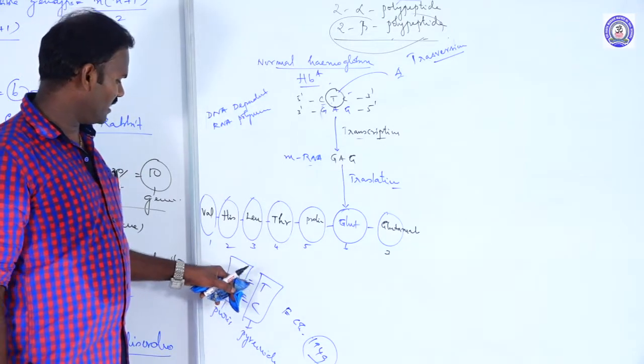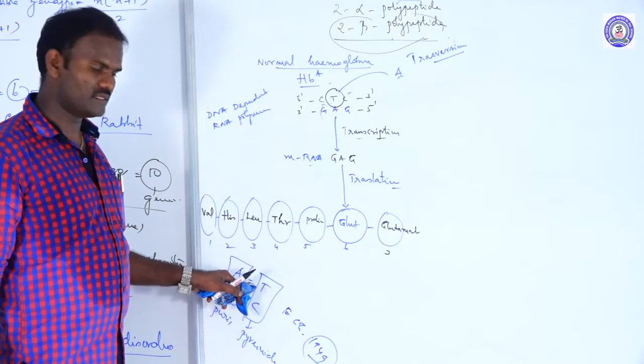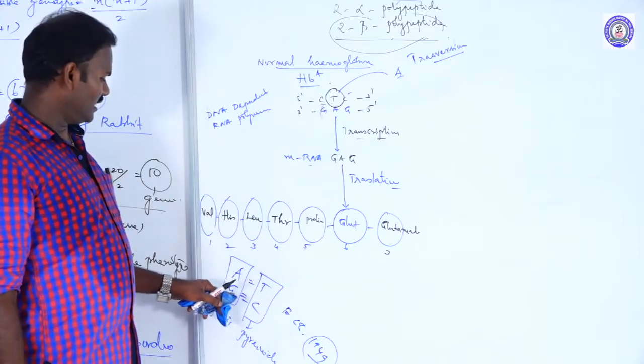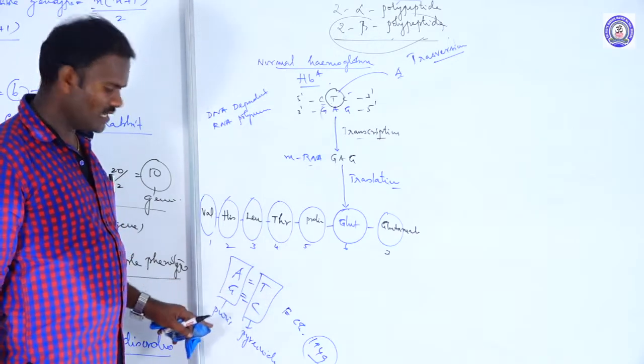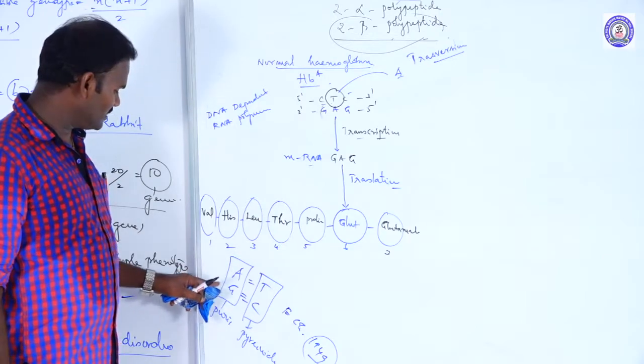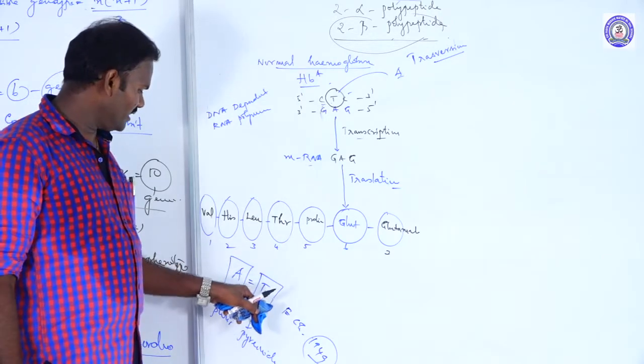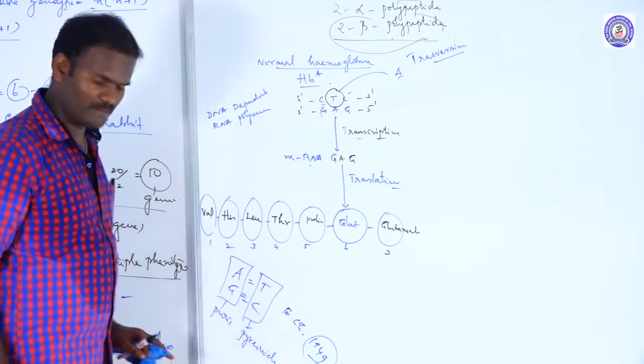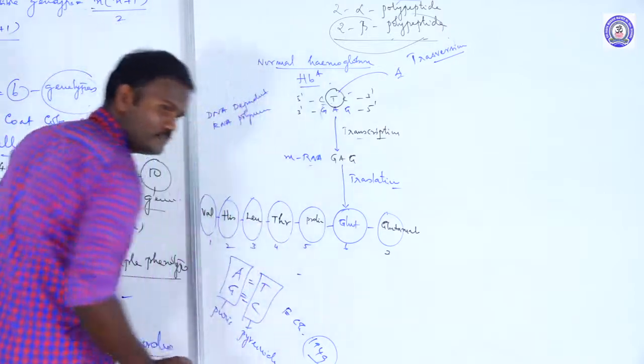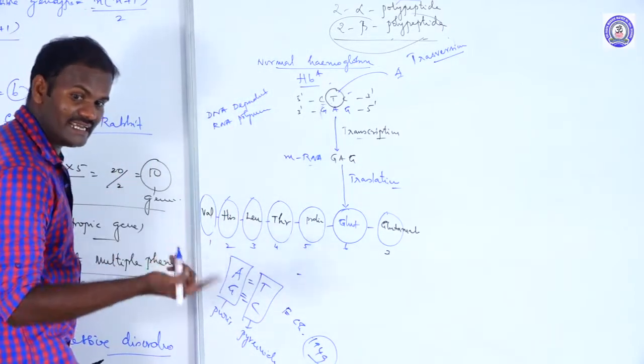composition, adenine always pairs with thymine. There are 2 hydrogen bonds between adenine and thymine, and 3 hydrogen bonds between guanine and cytosine. But what are called purines? Adenine and guanine are called purines. Thymine and cytosine are called pyrimidines. Substitution has 2 types: transition and transversion.